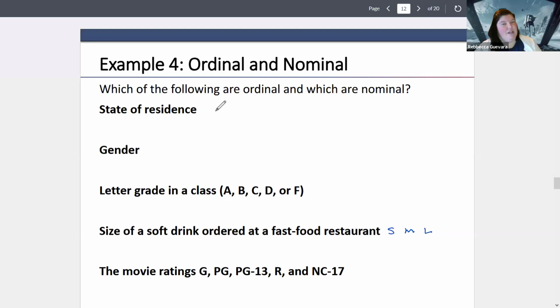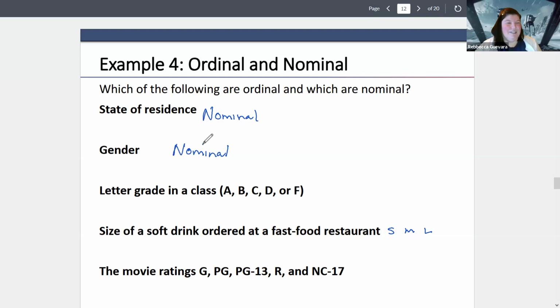So state of residence. I know this is going to be controversial, but the state of Texas is not going to rank above another state naturally. Most people don't look at that and go, if I live in a state, it goes Texas first, and then maybe Michigan, because I'm from Michigan, and then maybe Montana. There isn't a natural ranking to it. So your state of residence is going to be nominal with an N in there. Gender is also nominal because, once again, it's maybe controversial, but one gender does not rank above another gender. There's no natural order to genders.